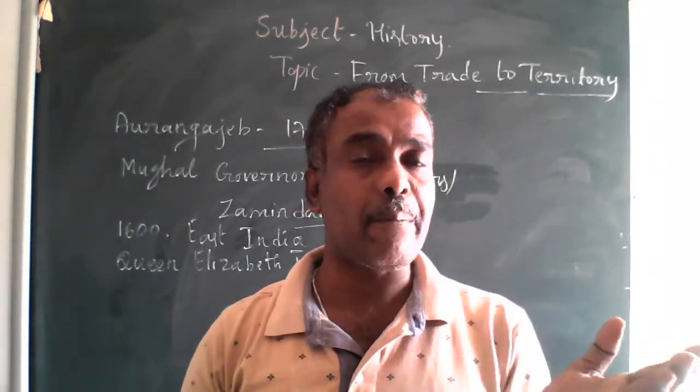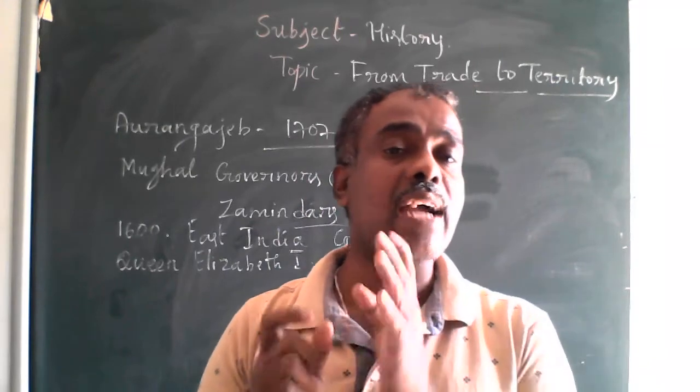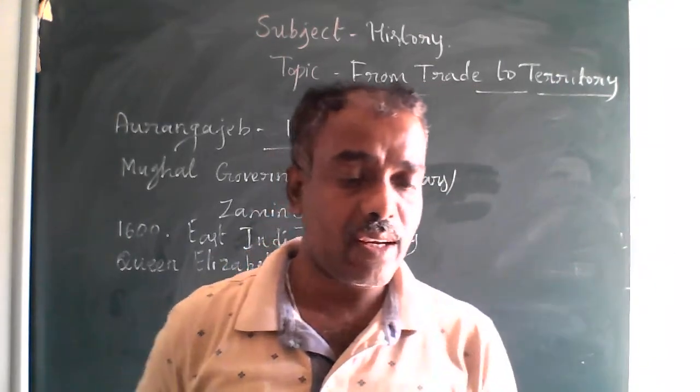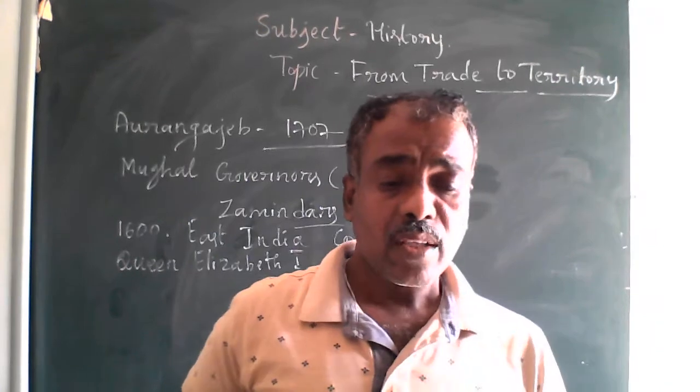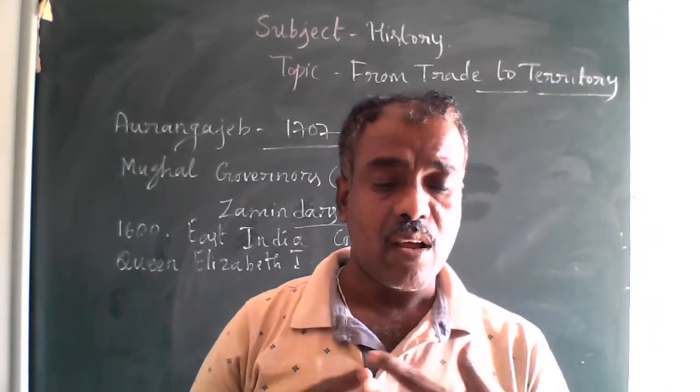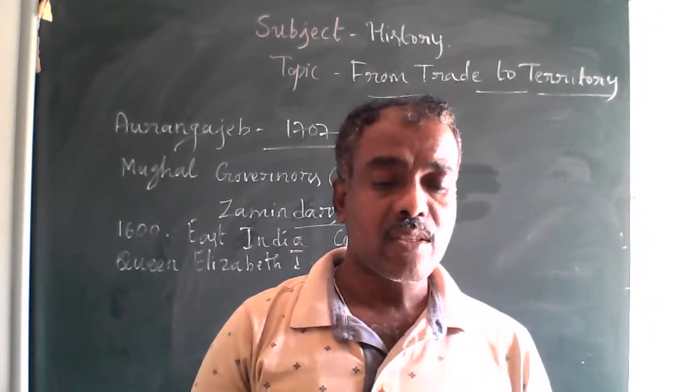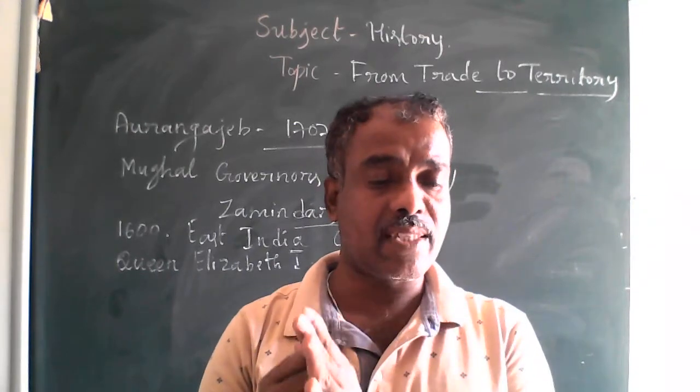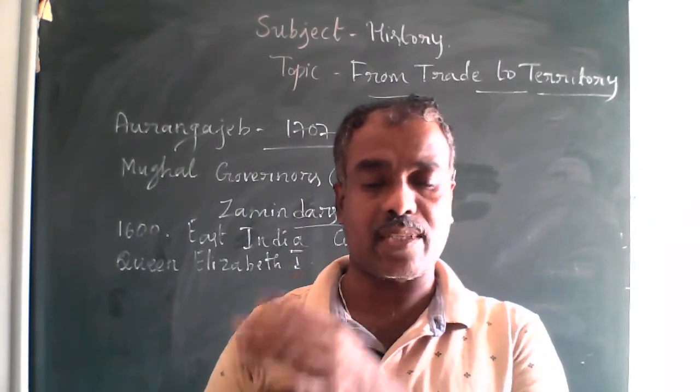These European companies were selling these goods at higher prices in the European market. So the competition amongst the European companies inevitably pushed up the prices at which these goods could be purchased.